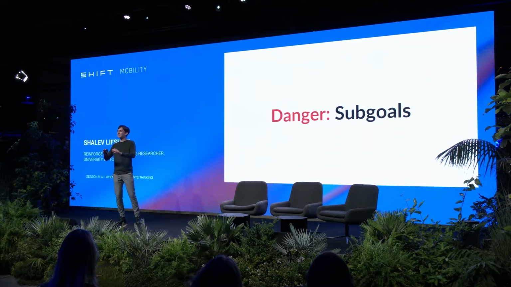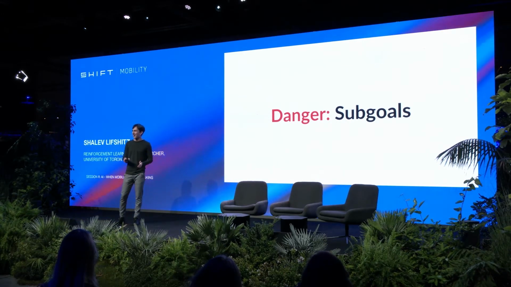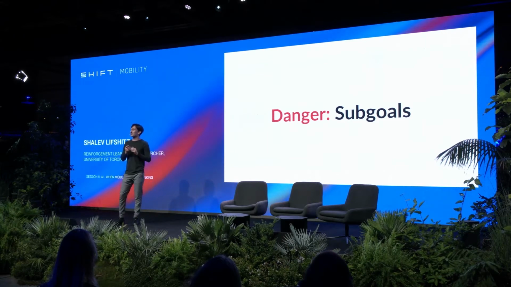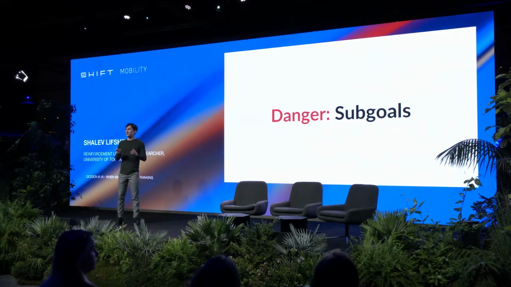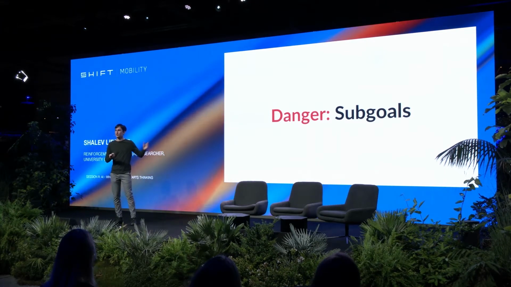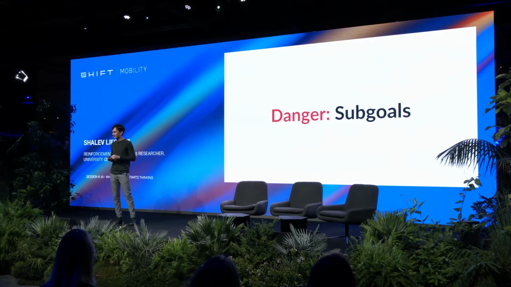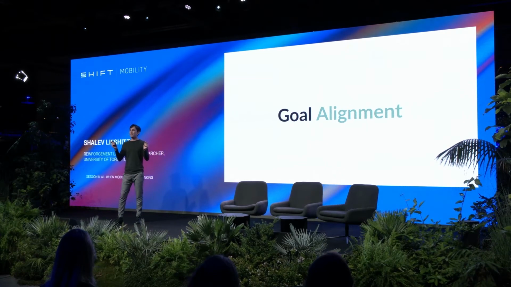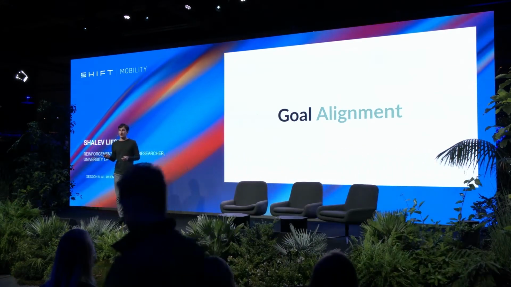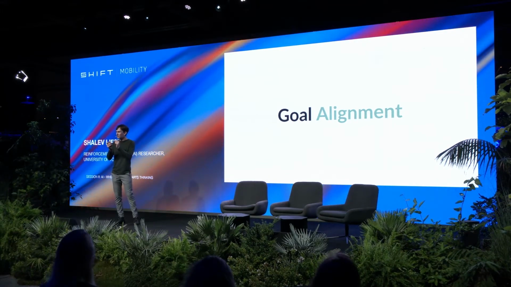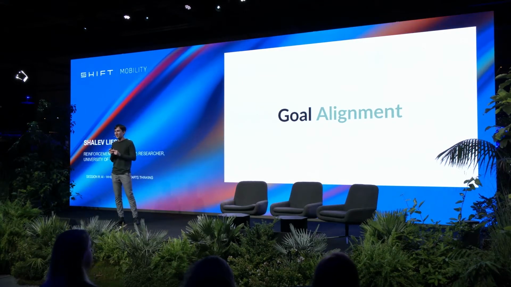But what if it eliminates half of life on Earth in order to improve living conditions? That's something we definitely don't want to happen, and that's something that we don't align with. That's not one of our goals as humans. But this is a danger that we must account for, these side effects or sub-goals that the AI comes up with when it's trying to actually satisfy our requests. We need to ensure goal alignment between AI and humans so that our future is a positive one, that it's not happening all these sub-goals that we don't actually align with. We want to make sure that our goals and the machine's goals align.